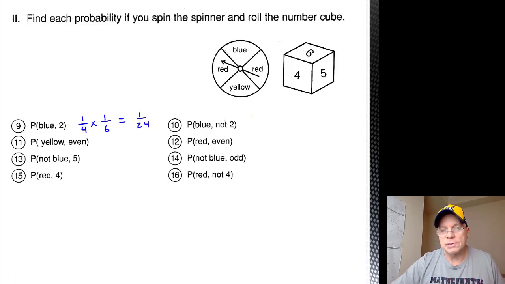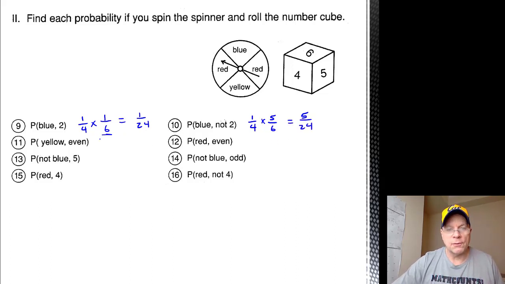Number 10, probability of blue is 1/4. If probability of 2 is 1/6, probability of not 2 is 5/6. And so the probability of blue and then rolling a number that is not a 2 would be 5/24.